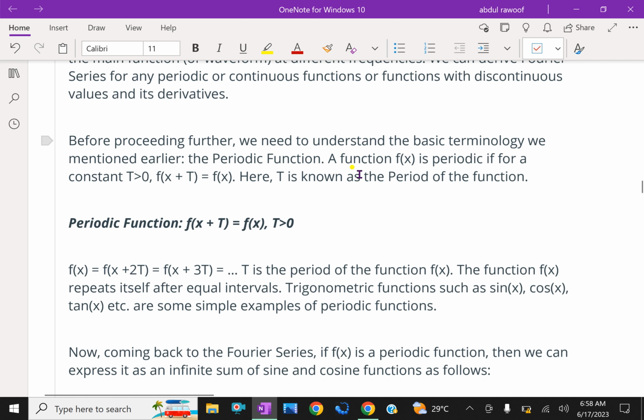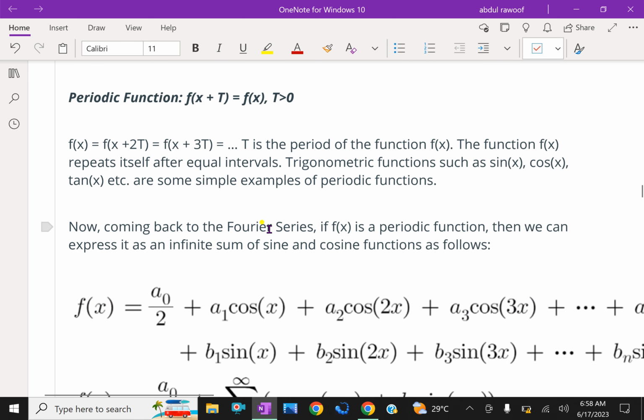What is a periodic function? A function f of x is periodic if, for a constant t greater than 0, f of x plus t is equal to f of x. Here t is known as the period of the function. Generally you can write f of x plus t equals f of x, where t is greater than 0. It continues like that: f of x equals f of x plus 2t, f of x plus 3t, and so on. t is the period of function f of x.